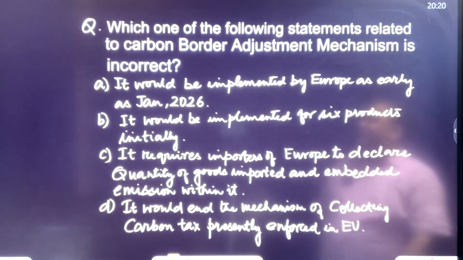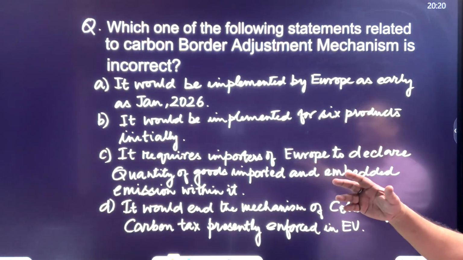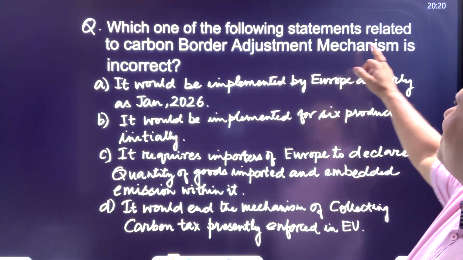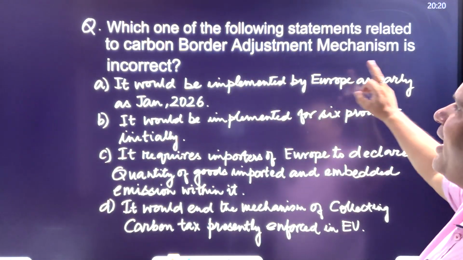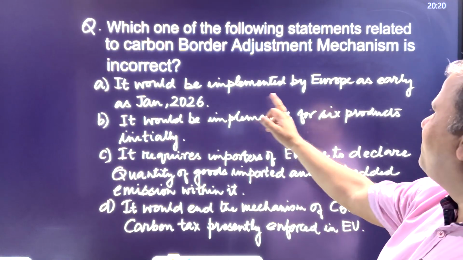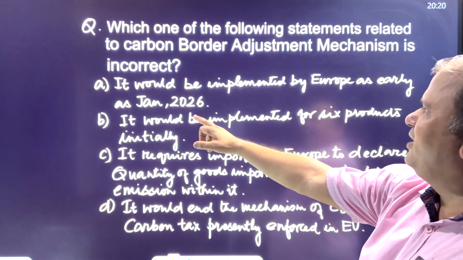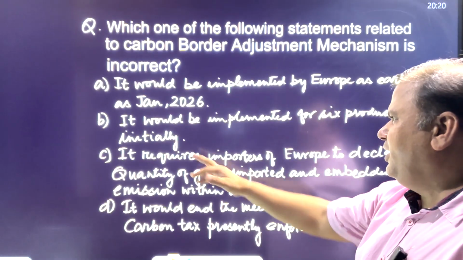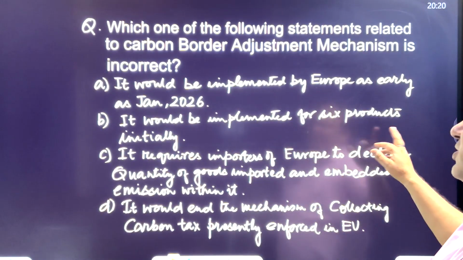Now, let's have a question at the end on the carbon border adjustment mechanism. Which one of the following statements related to the carbon border adjustment mechanism is incorrect? It would be implemented by Europe as early as January 2026. That's the first statement. It would be implemented for 6 products initially.